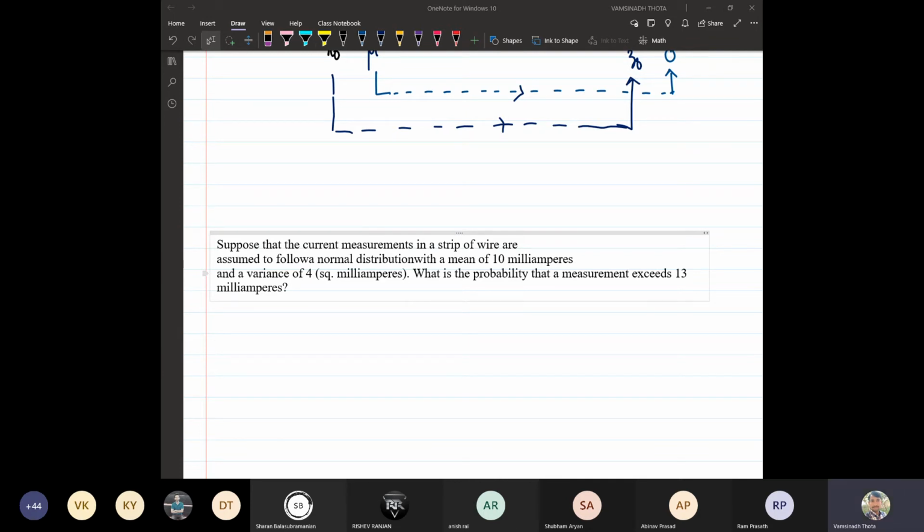I am searching for the statistical tables, which are already uploaded in the Teams.